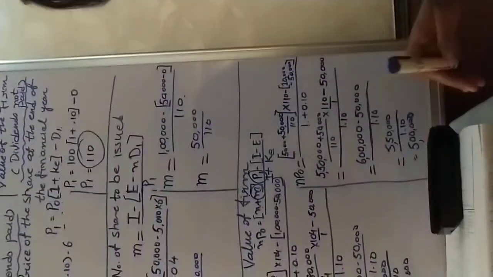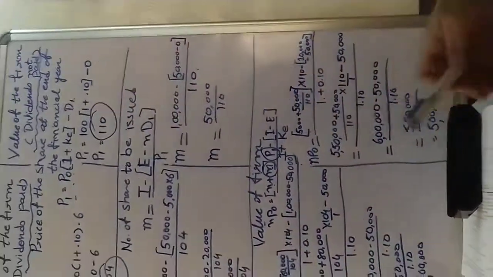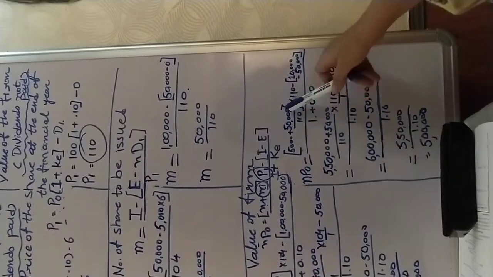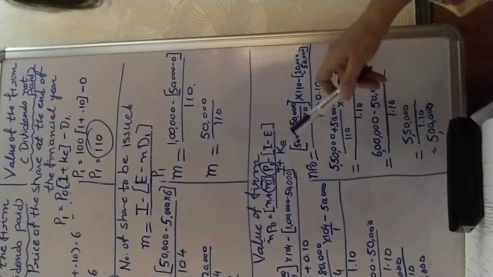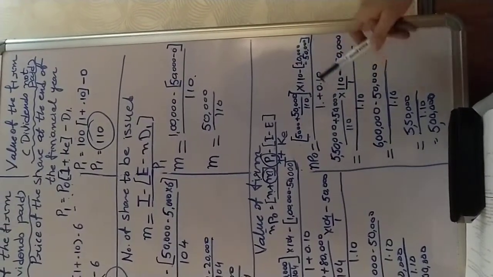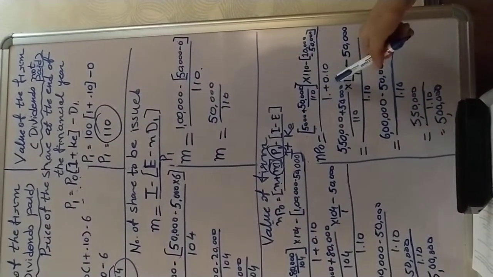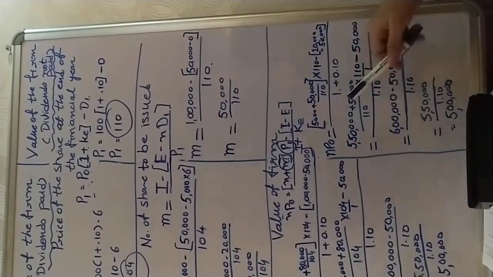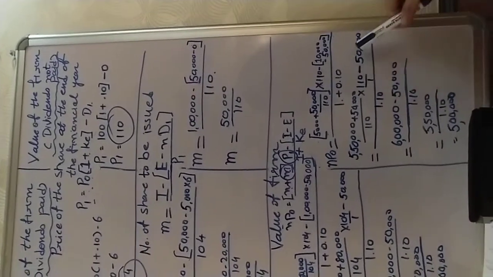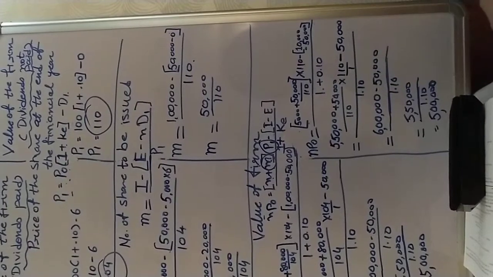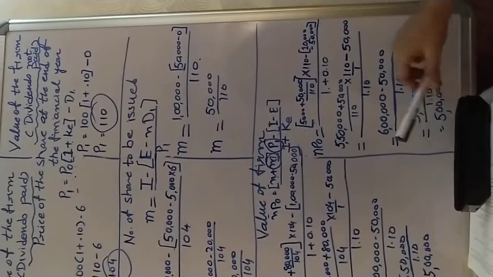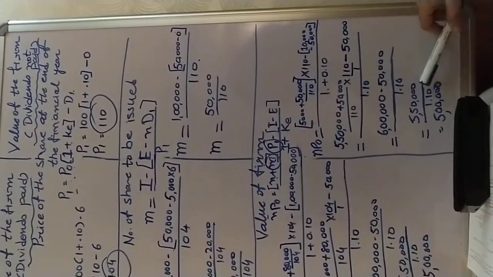Now as per the second situation, by putting this value of m and P1 in the formula, let's calculate. nP0 is equal to [(5,000 plus 50,000 divided by 110) into 110 minus (1 lakh minus 50,000)] divided by 1 plus 0.10, which is equal to [5,50,000 plus 50,000 divided by 110 into 110 minus 50,000] divided by 1.10, which is equal to 6 lakh minus 50,000 divided by 1.10, which is equal to 5,50,000 divided by 1.10.